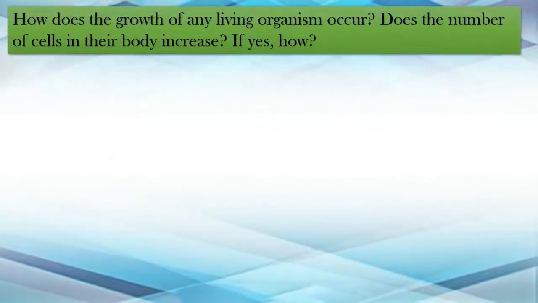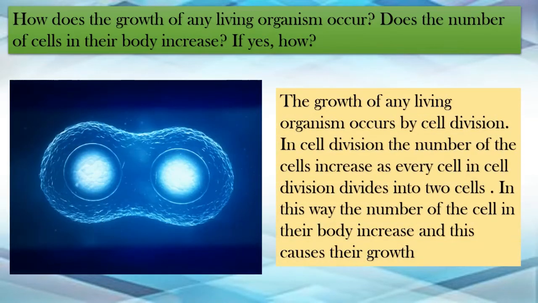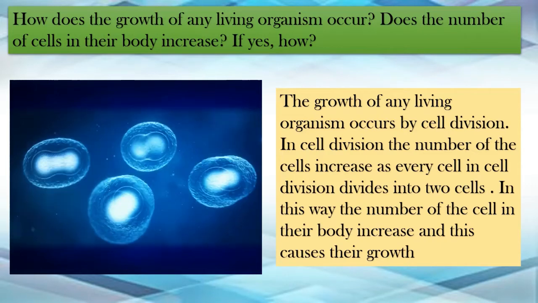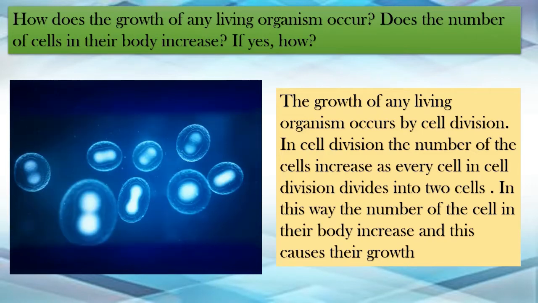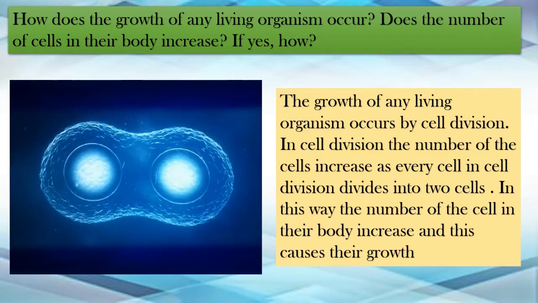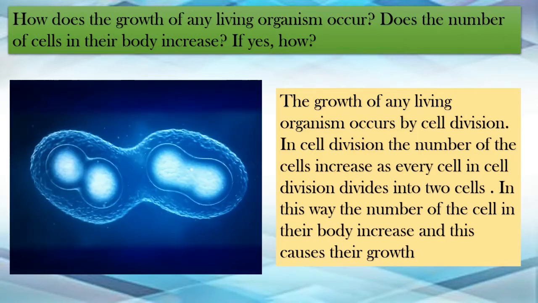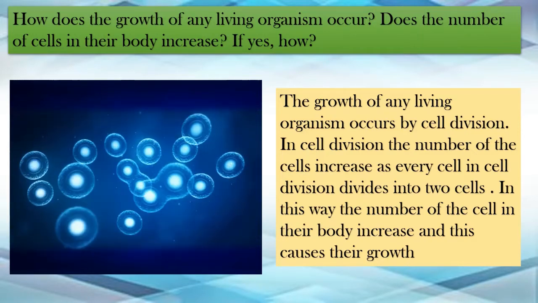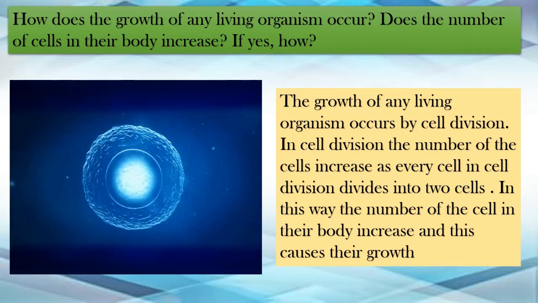Now there's another question. How does the growth of any living organism occur? Does the number of cells in their body increase? If yes, how? The answer is by cell division. The growth of any living organism occurs by cell division. In cell division, the number of cells increases as every cell divides into two cells. In this way, the number of cells in their body increases and this causes their growth.